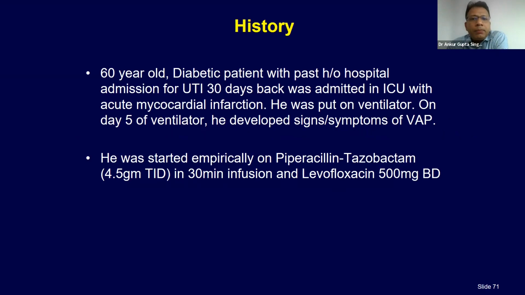A 60-year-old diabetic, with a past history of hospital admission for UTI 30 days back, admitted in ICU with myocardial infarction and put on a ventilator. On day 5, developed signs and symptoms of VAP. Started empirically on Peptaz, 4.5 grams TID in a 30-minute infusion, and levofloxacin 500 mg BD.